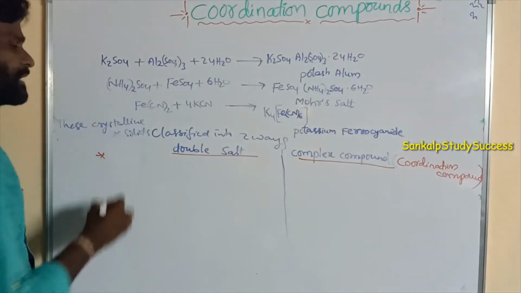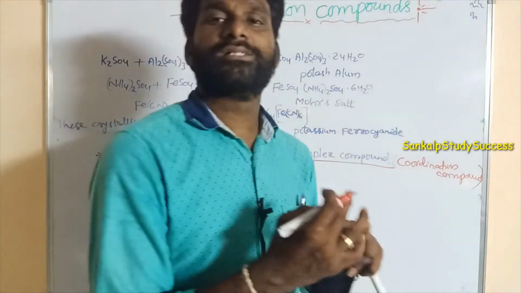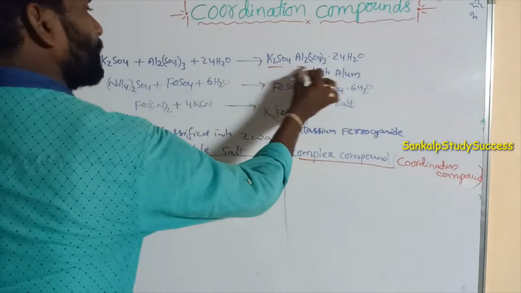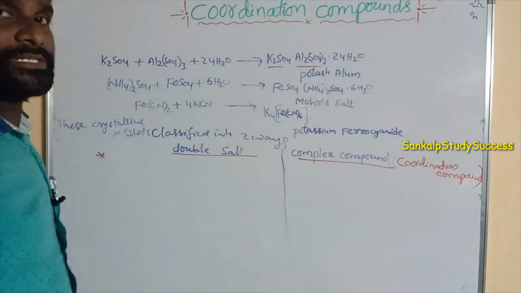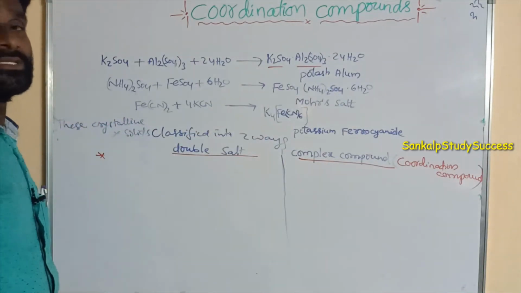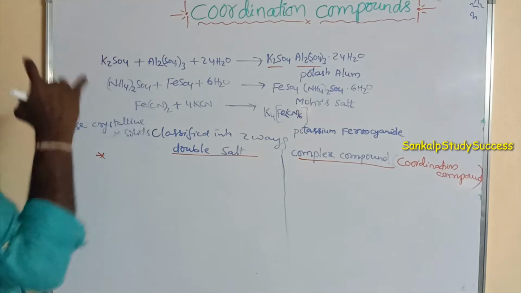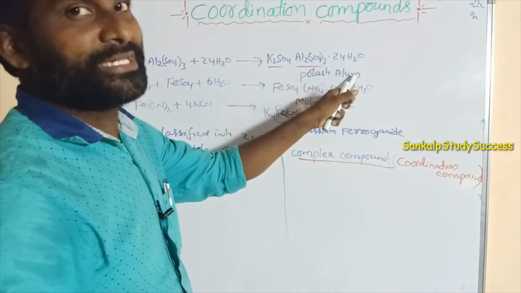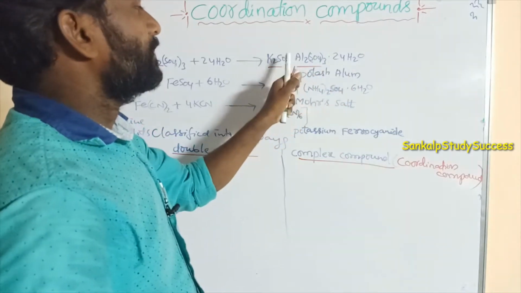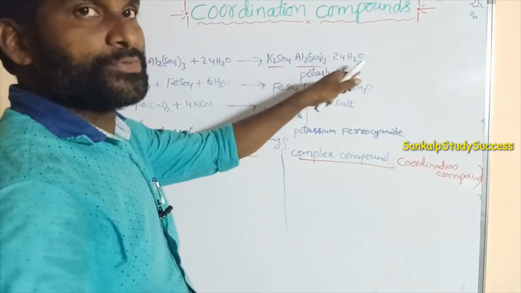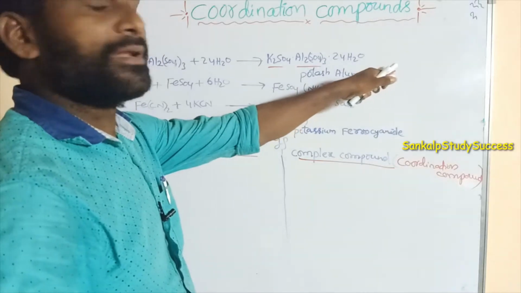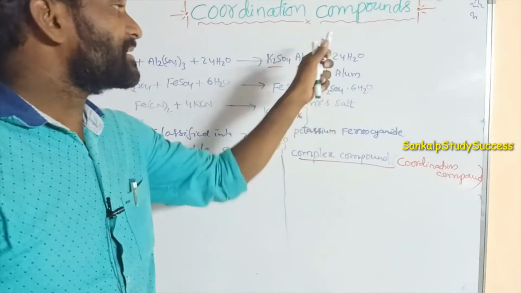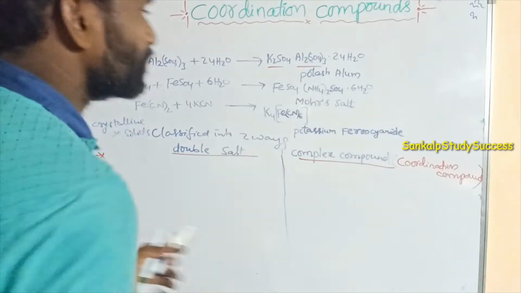A double salt is a combination of two salts. Here K2SO4 and Al2(SO4)3 are the two salts. If it is present in the solid state, its identity is retained. When it is dissolved in water, its identity is lost. How? Listen to me.